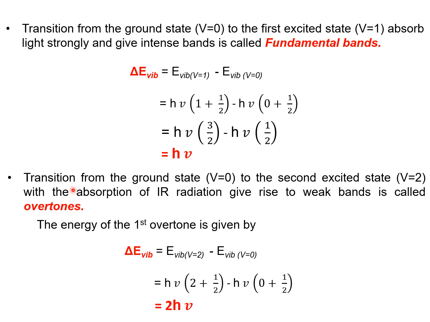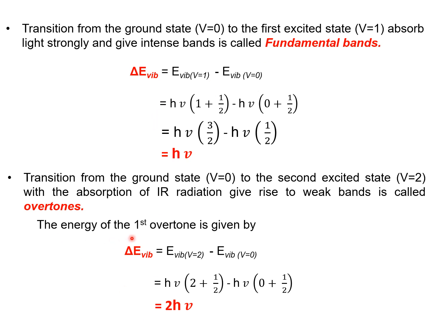Next, the transition from the ground state V equal to 0 to the second excited state V equal to 2, with the absorption of IR radiation, gives rise to weak bands called overtones. In the case of fundamental bands, the transition from ground state to first excited state gives intense bands. But in the case of overtones, the transition from the ground state to the second excited state gives weak IR absorption bands or peaks, called overtones.